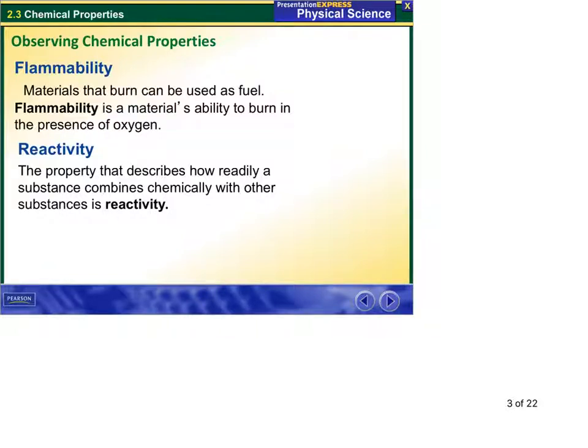A couple particular chemical properties are flammability and reactivity. Flammability, a material's ability to burn in the presence of oxygen. Reactivity, a property that describes how readily a substance combines chemically with other substances, is called reactivity. In chemistry, we talk about substances being very reactive, low reactive, non-reactive, such things as these.